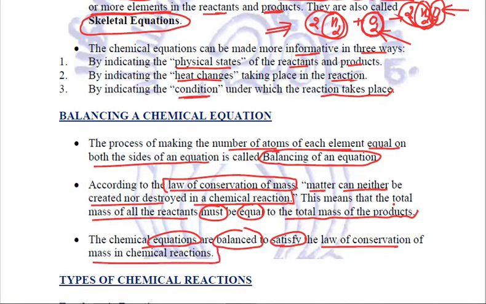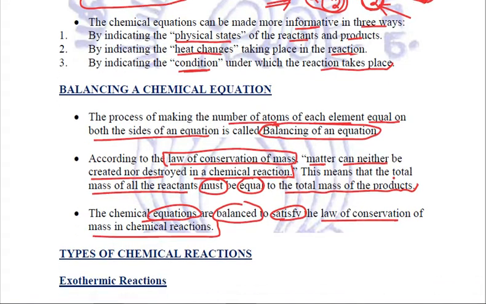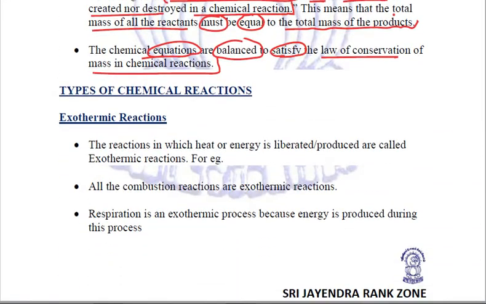Fine. Now the next type of chemical reactions are the exothermic reactions. What are these reactions? Exo means out, therm means heat. So the reactions in which heat or energy is liberated or produced are called exothermic reactions.